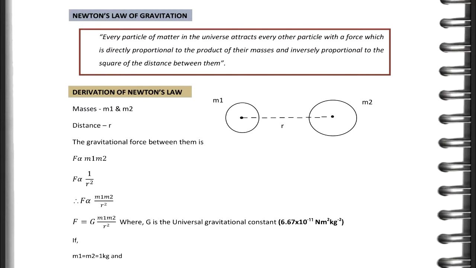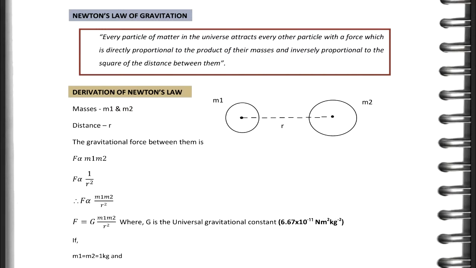If m1 equal to m2 equal to 1 kilogram and r equal to 1 m, then F equal to G. Its dimensional formula is M power minus 1 L power 3 T power minus 2.